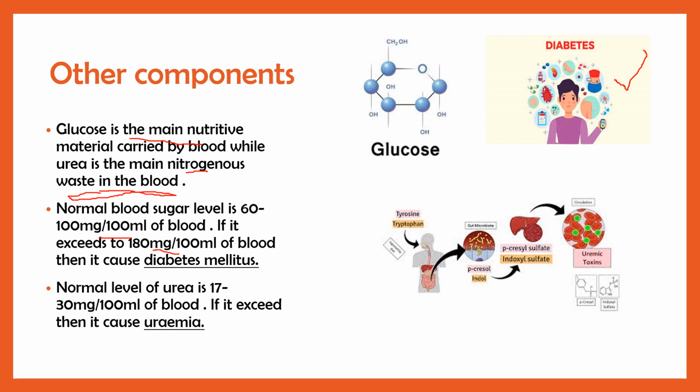And if we talk about urea, the normal level of urea is around 17 to 30 mg per 100 ml of blood, and an excess level of urea is called uremia. Uremia is a disease which involves excessive urea inside the blood.